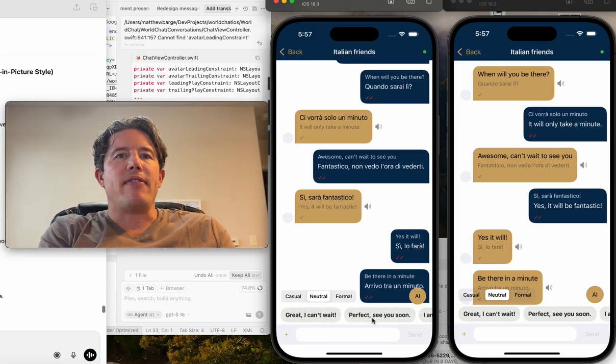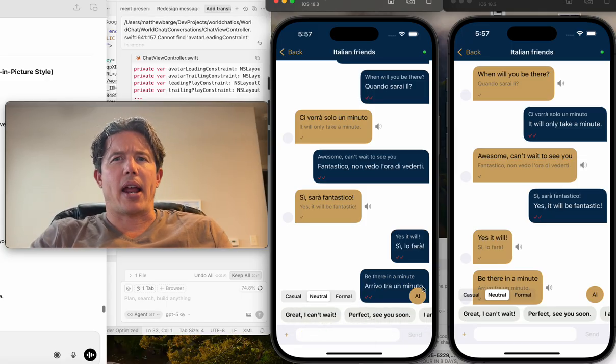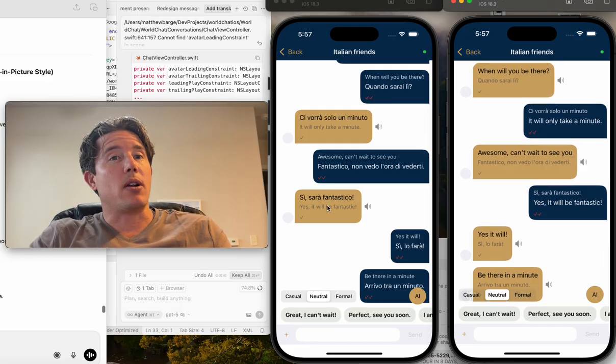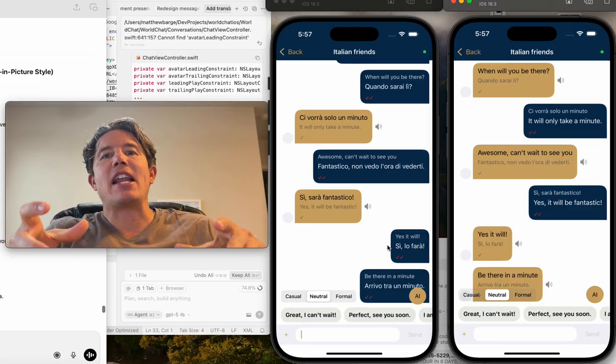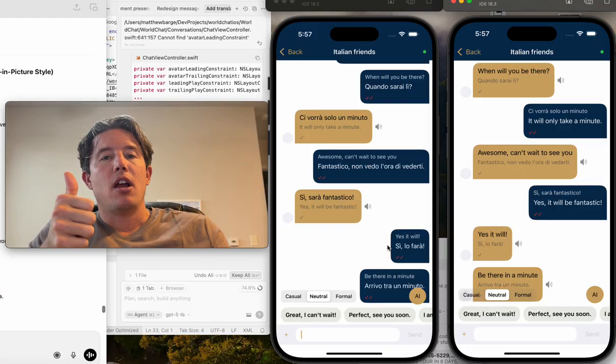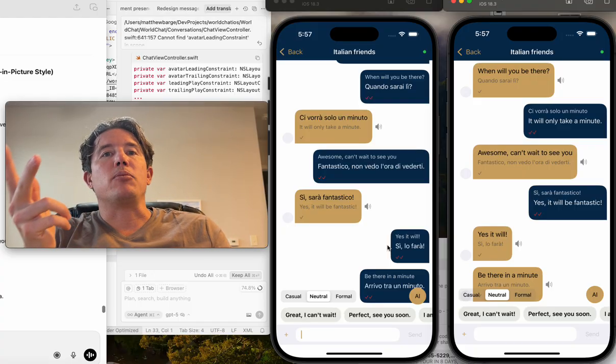On the left is receiver messages, on the right is sender messages. And the whole point of this is that with this app, we can finally decouple the user from sender, receiver, from message, and from language.